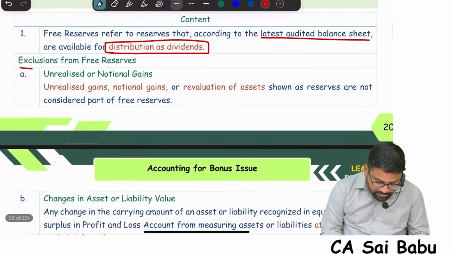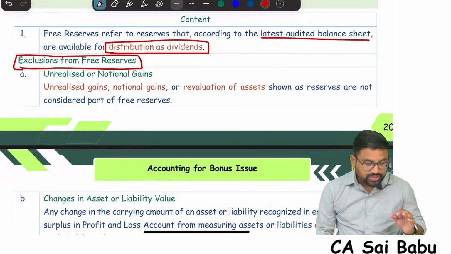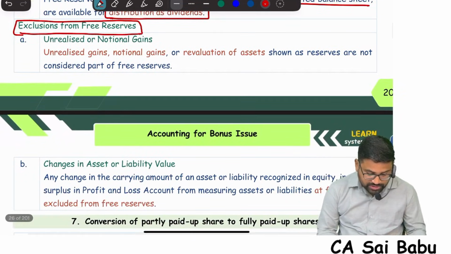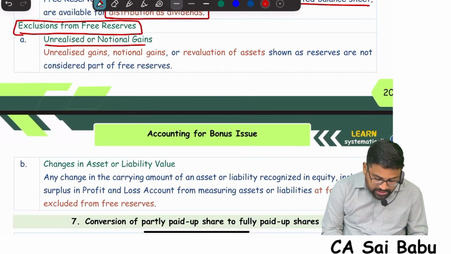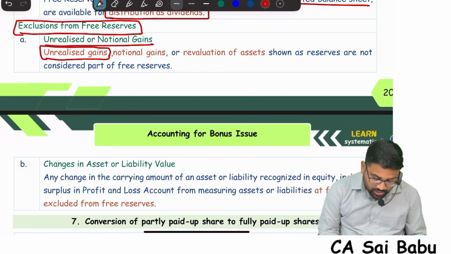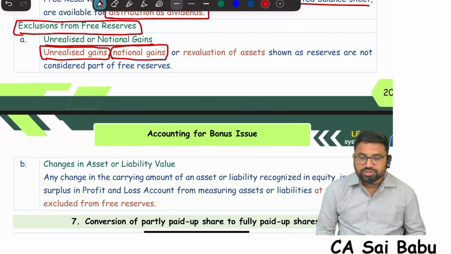But some exclusions are there. Exclusions from free reserves: certain reserves will not be considered a part of free reserves. Sir, what are those? First, unrealized notional gains. Any unrealized gains or any notional gains. Notional means imaginary.